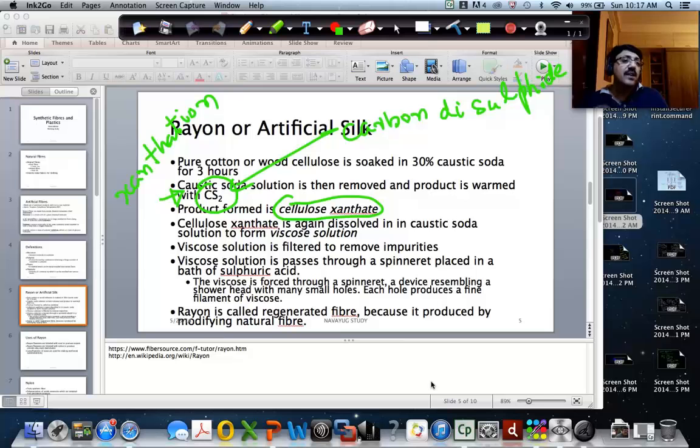So first we had cellulose soaked in caustic soda. Then after that we used a slurry process to remove the caustic soda from it. Then we shredded it. Then we are doing xanthation, where this shredded cellulose is warmed with carbon disulfide, where cellulose xanthate is produced. Is this clear?